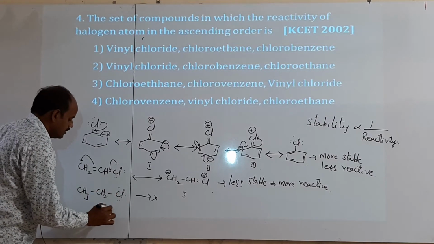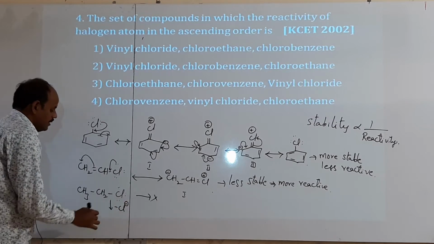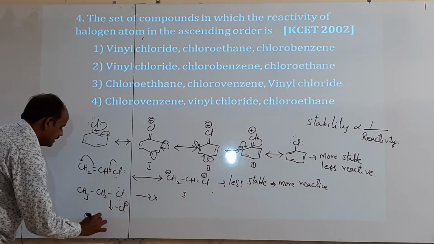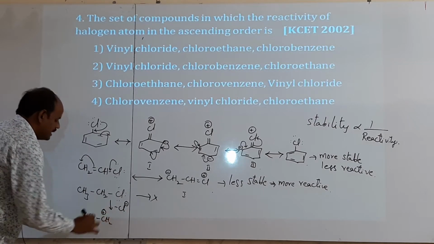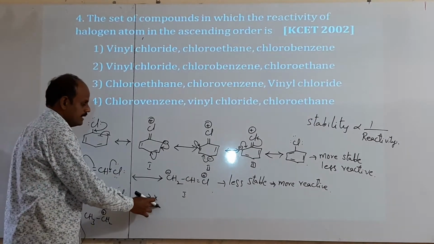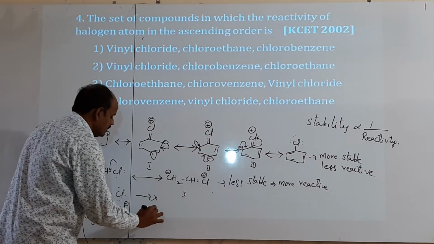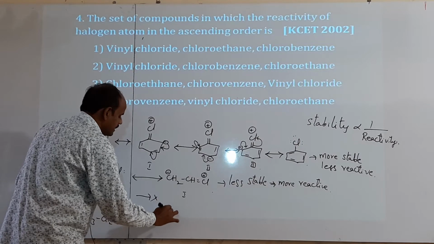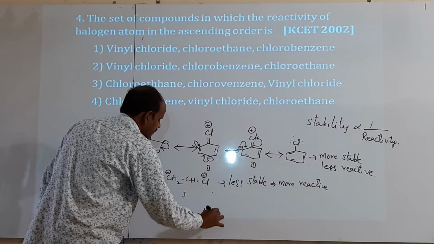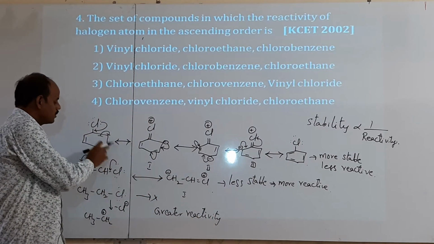Because if it undergoes reaction, Cl is removed as Cl minus, then CH3CH2+ is formed. A carbocation is formed. Here there are no resonance structures, hence it is a very less stable one. Very less stable means it has a greater reactivity than vinyl chloride, and it is more reactive than chlorobenzene.